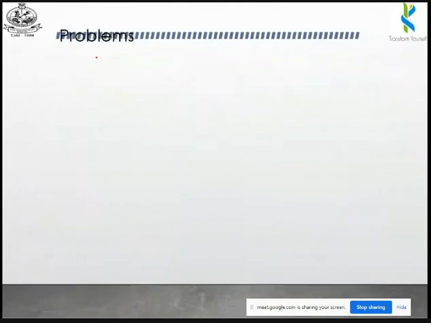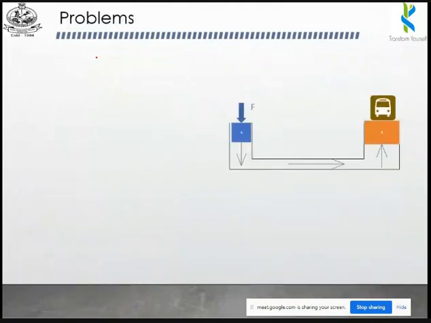So the first problem, we are going to see the force required to lift this bus. Okay. So look at this picture. We have a first cylinder, and this one is the second cylinder. Similarly, this will be called the first piston, and this will be called the second piston. Above the second piston, we have a vehicle, a bus.